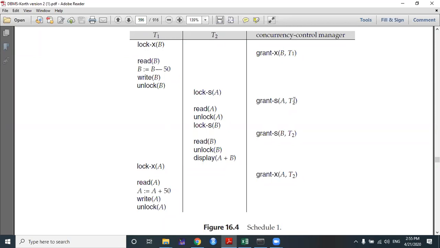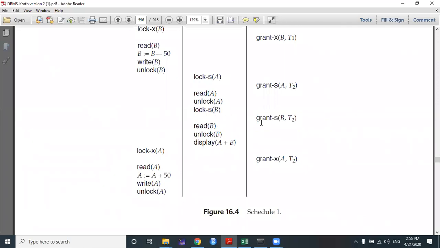So the concurrency control manager successfully grants the shared lock on data item A to transaction T2. Now read the item A, unlock A, and then it will also request a shared lock on item B, and the concurrency control manager grants the shared lock on item B to transaction T2. Read B, unlock B, display A plus B.